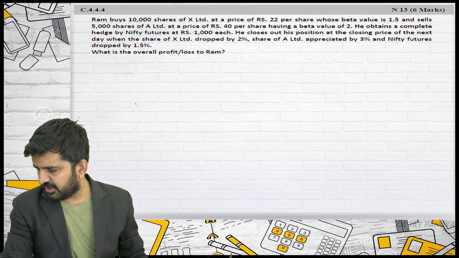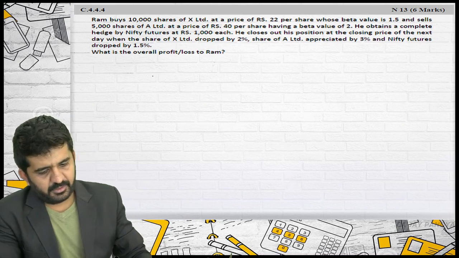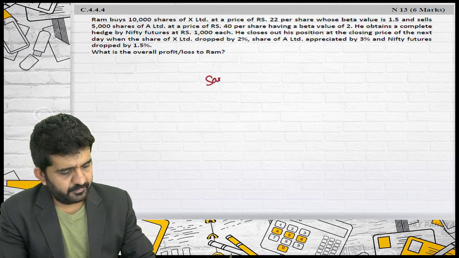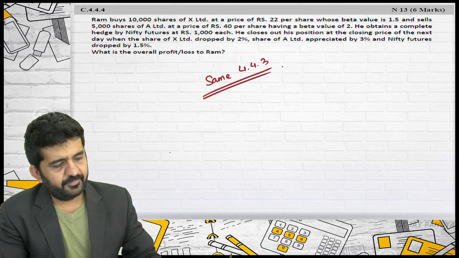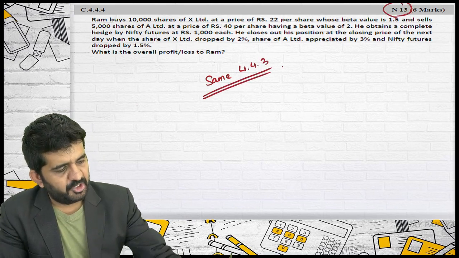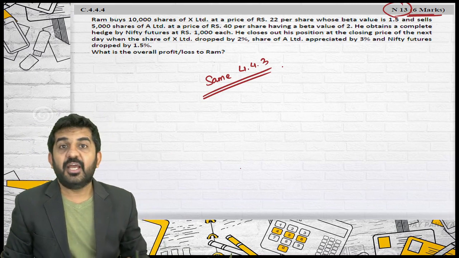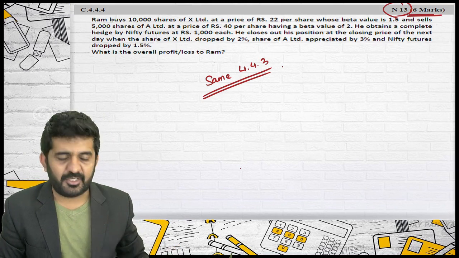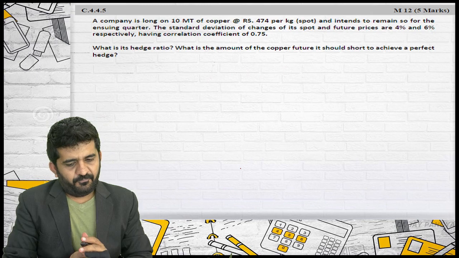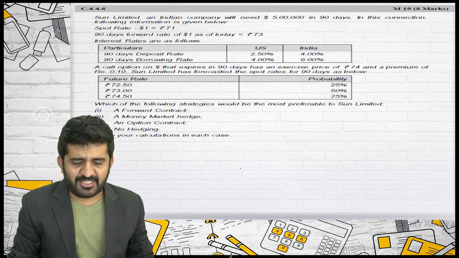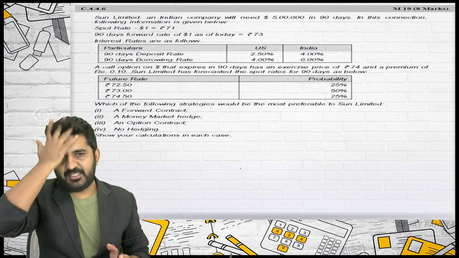Is it a repetition? Yes. This is the same as 4.4.3. So this should be merged, no? But as it was asked in another exam, it is November 2013. And see the marks, it is 6 marks. 4.4.5 we will be doing the hedge ratio afterwards. 4.4.6.